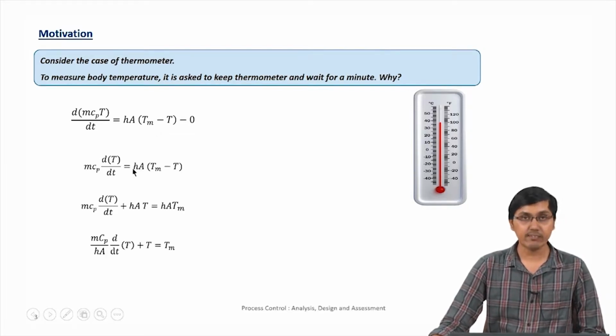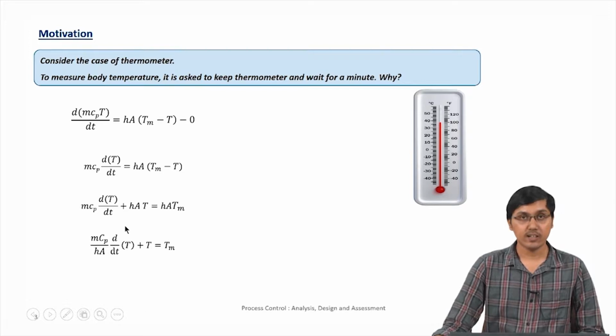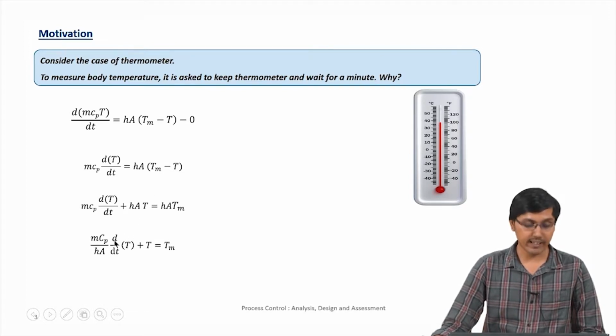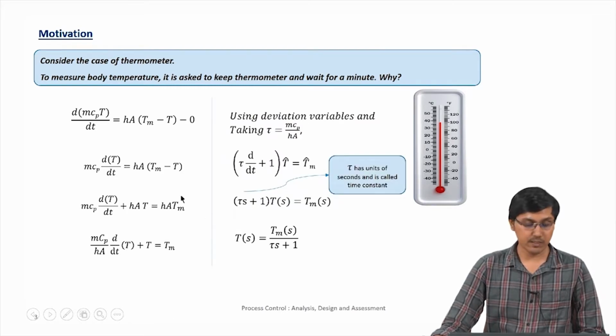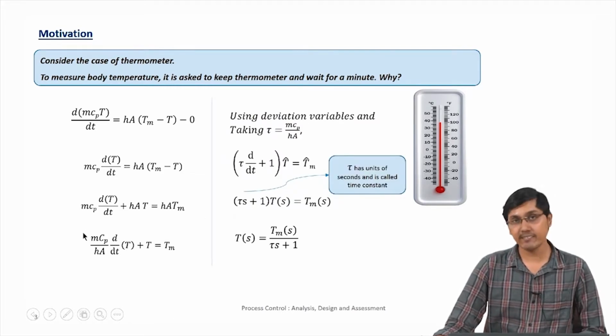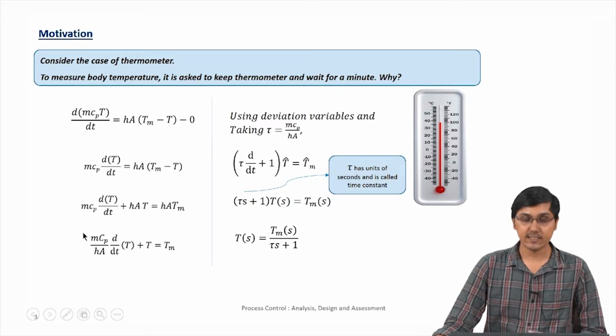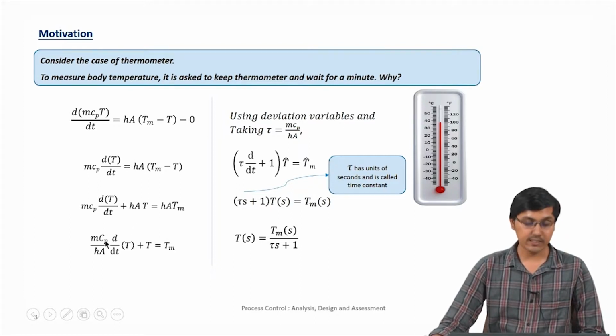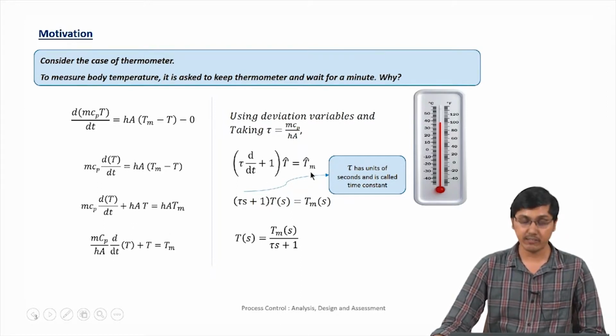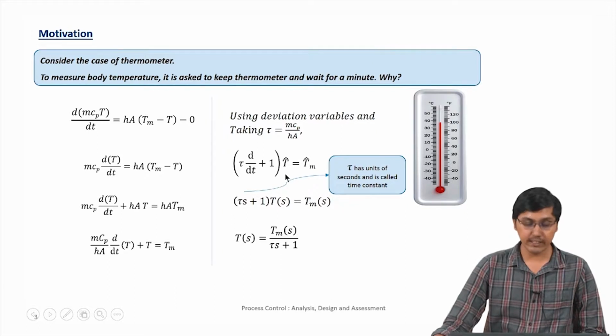By going through some algebraic steps, we finally arrive at this particular equation, and taking this particular entity, which has units of seconds, as tau, we call tau the time constant. Using deviation variables and taking tau as this entity, we get this equation. Taking the Laplace transform of this equation, we get (tau s plus 1) T(s) equals Tm(s), and this is the final equation.